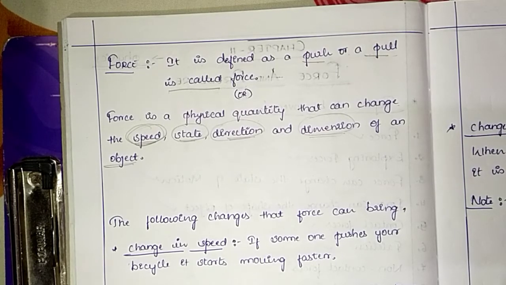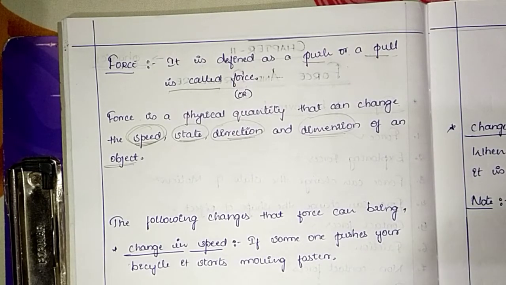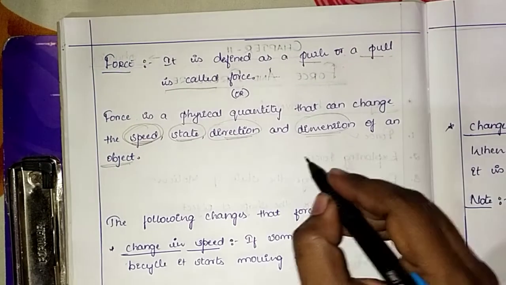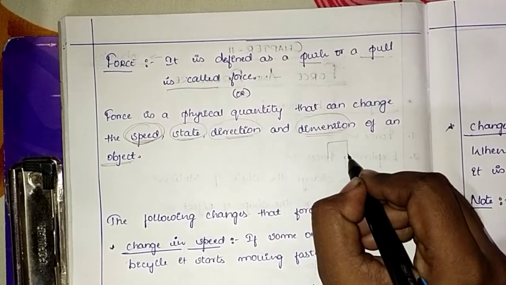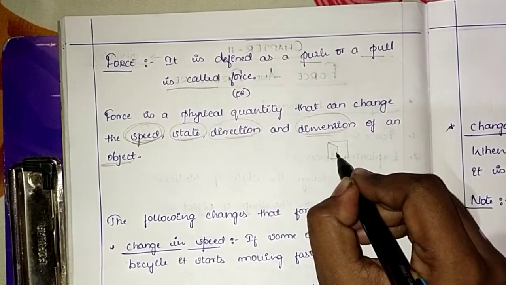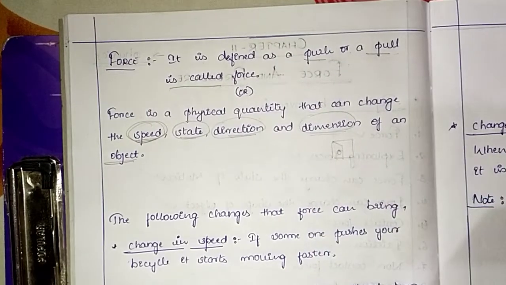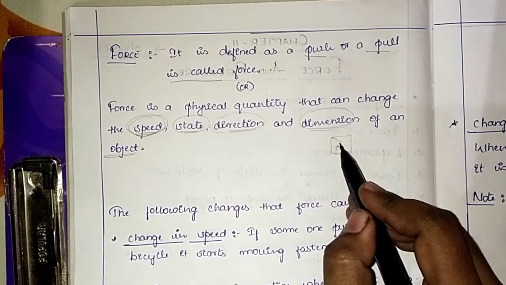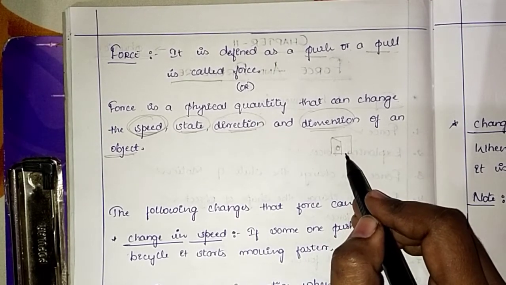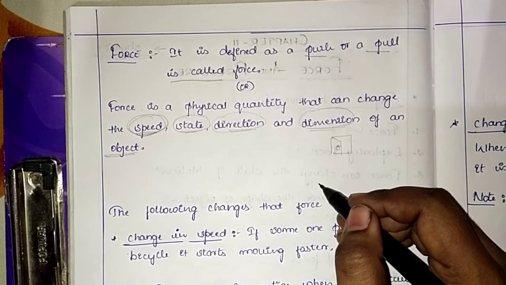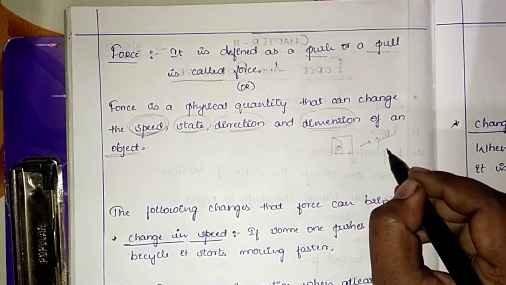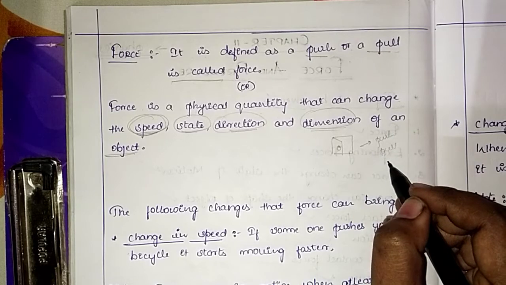So this is force that we have learned. If we need to open a door, what do we do? We apply some force, isn't it? We apply force by pushing it or pulling it. Either we push inside or we pull outside.